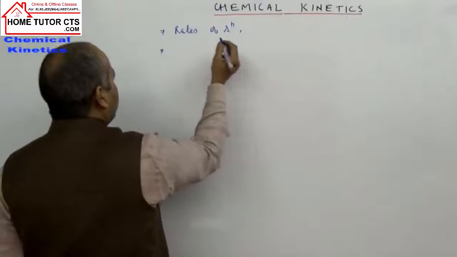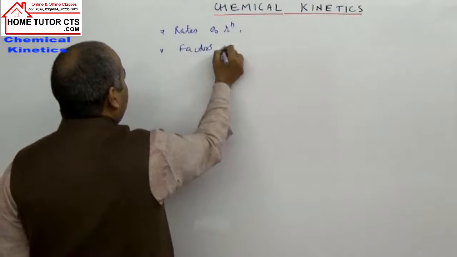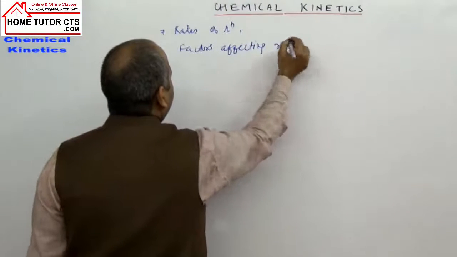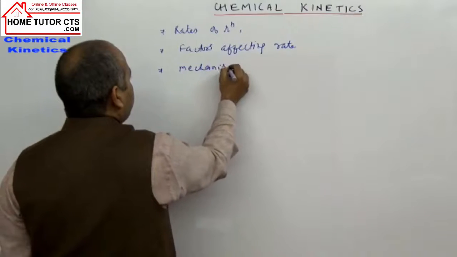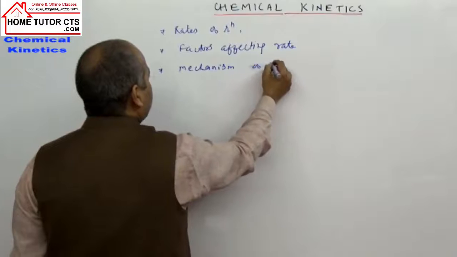Then the different factors affecting the rate of reactions, and the mechanisms of the reactions.